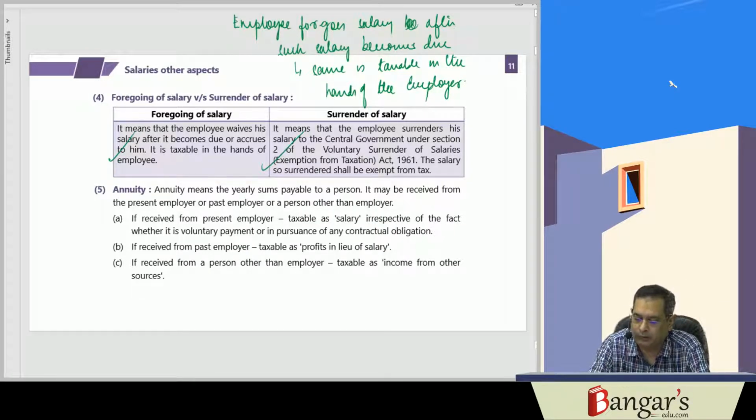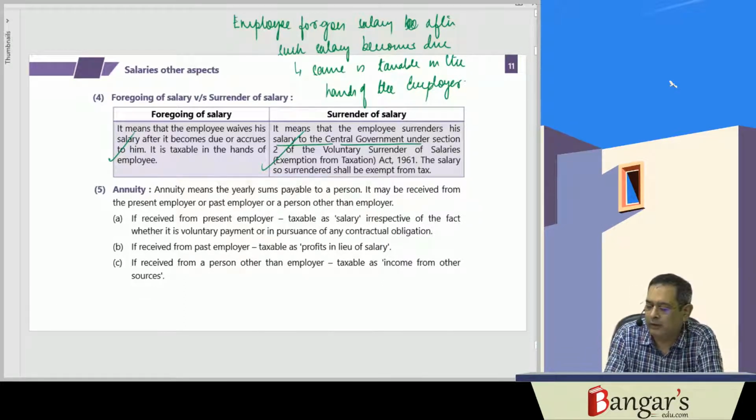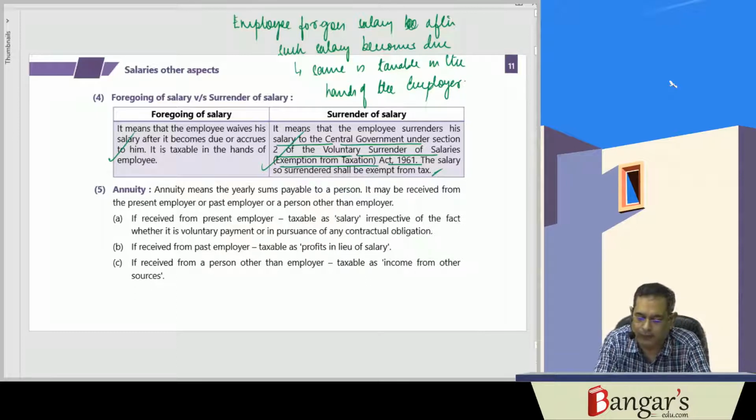Whereas in case of surrender of salary, that is salary surrendered to the Central Government under the Voluntary Surrender of Salaries (Exemption from Taxation) Act 1961, the same will be what? Exempt from tax. It will be exempt from tax.